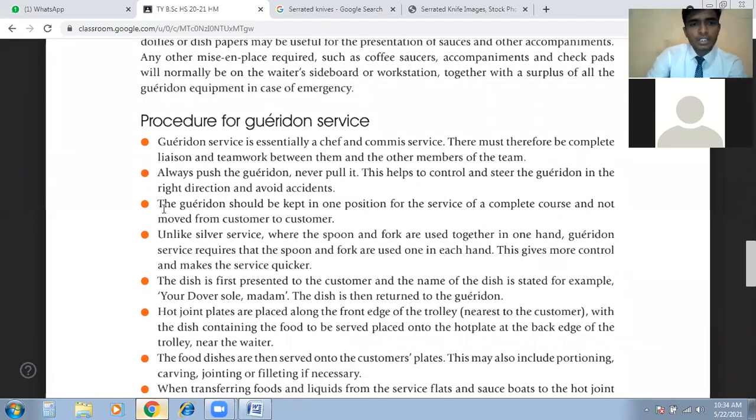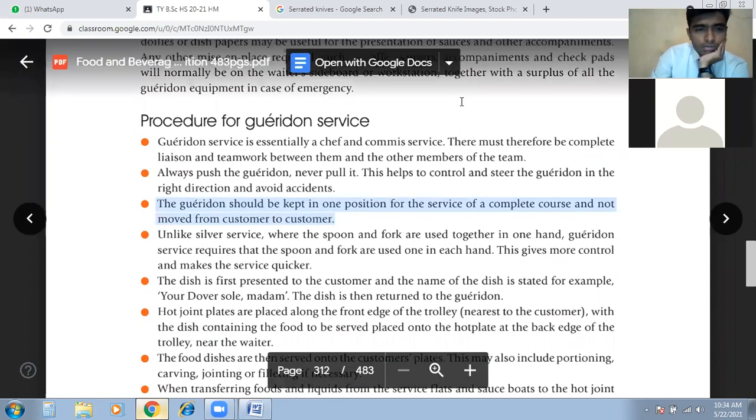The third point is the garrison trolley should be kept in one position for the service of a complete course and not moved from customer to customer. So what does it say, can you explain this point, Akshata? I will read it once again: the garrison trolley should be kept in one position for the service of a complete course and not moved from customer to customer. What does it mean?